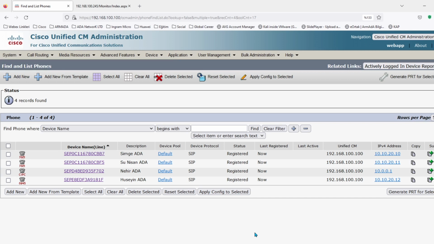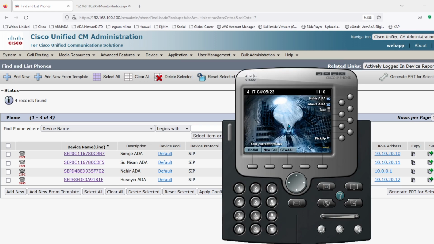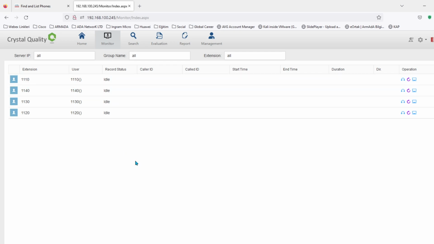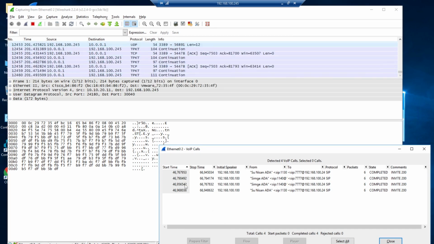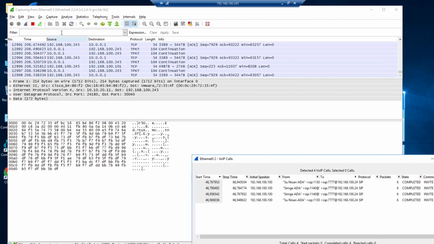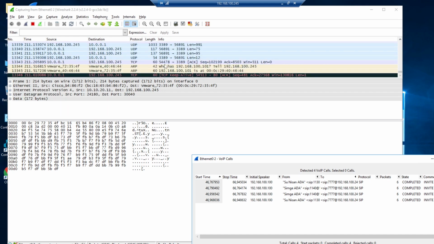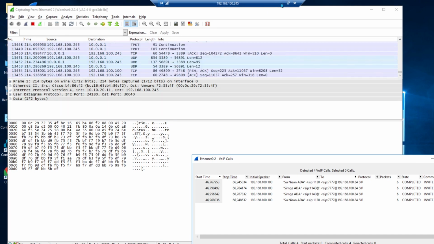We have 4 registered IP phones, 3 phones in the voice video VLAN, and just one IP phone is coming over VPN. You can remember we built a VPN connection with one IP communicator. When I check the monitor screen, I see 4 IP phones on the CQ server. Also, we have a remote desktop connection to the CQ server. On this server, we can see the VoIP calls over the SIP trunk and all call packets on Wireshark.